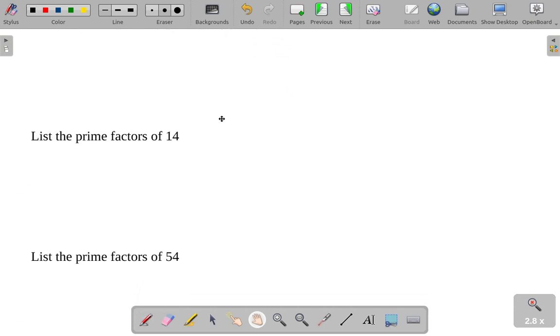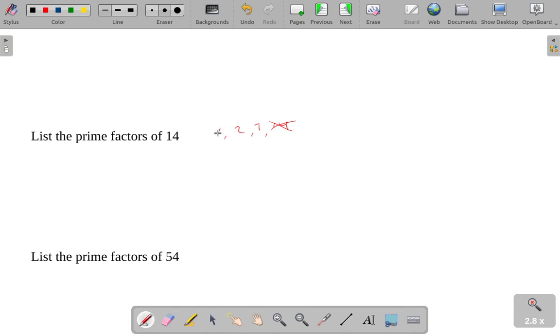Let's list the prime factors of 14. We already listed the factors of 14: 1, 2, 7, and 14. This is from a previous video. So all we need to do to figure out the prime factors is look through these and say, okay, which of these are prime numbers? Well, 14 is clearly not a prime number because it could be written as 2 times 7 or 1 times 14. So it's not prime. Also, it has 4 factors.